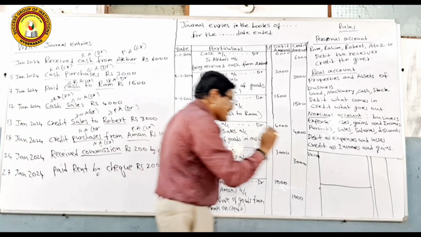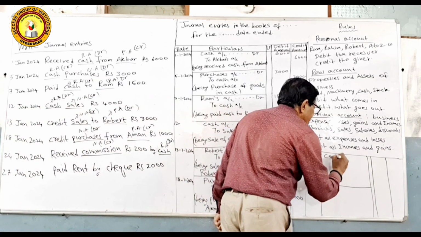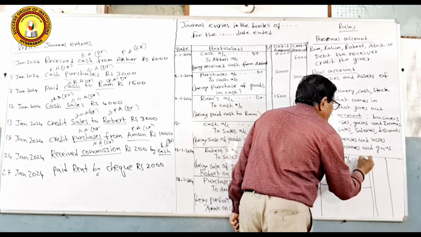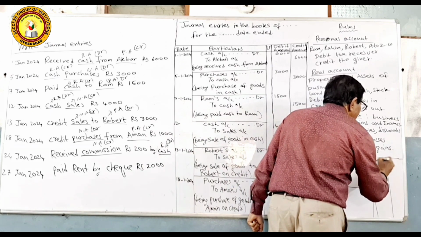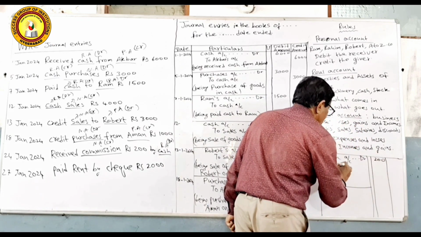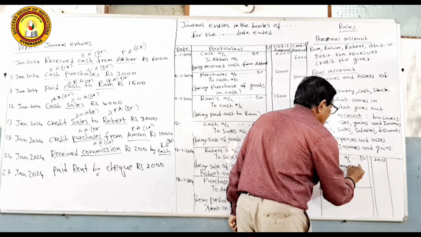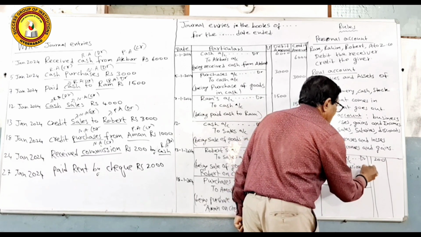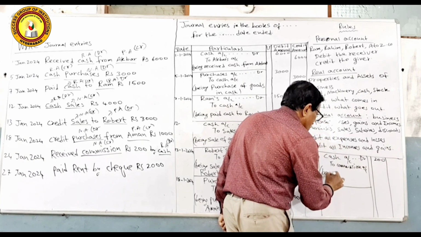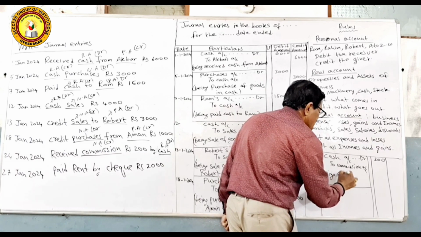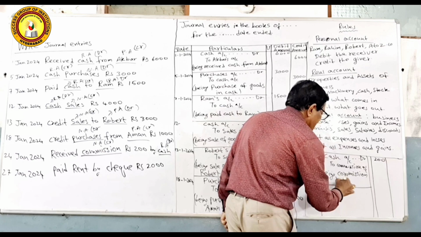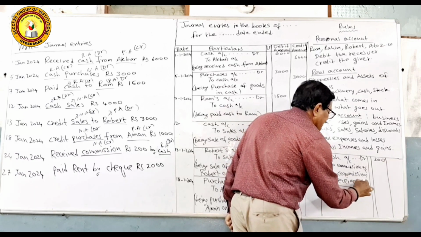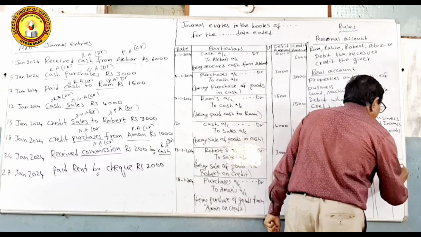Now the journal entry is cash account debit. The amount is here 200 rupees. To commission received account, commission received, you can also write commission. The narration is being commission received. That means we are receiving commission, so we are writing that. The entry is in the credit also 200.